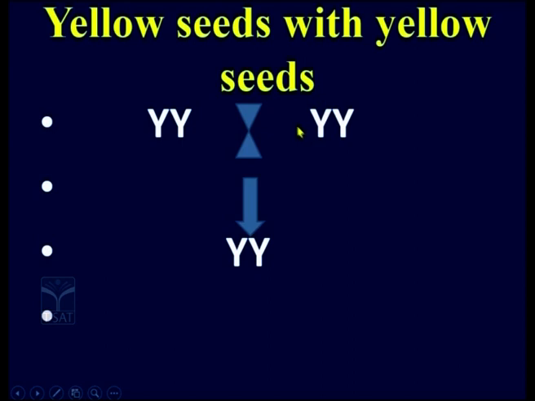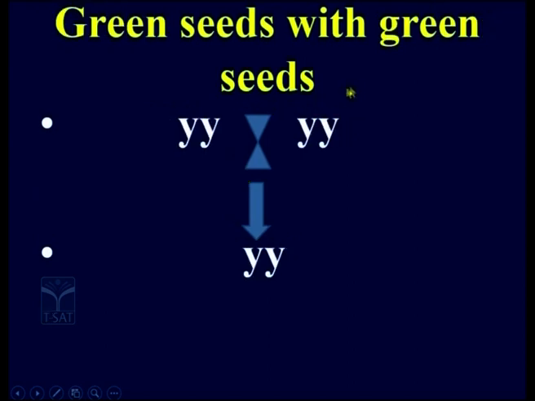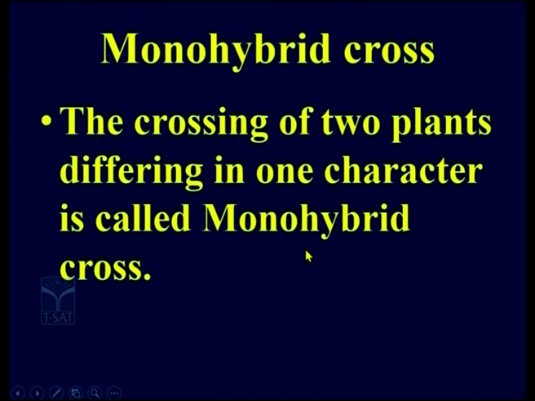If you are going to breed them, then the offspring that we get over here will all have yellow seeds only. So even if you go with self-pollination, yellow seeds with yellow seeds, or with cross-pollination, one plant having yellow seed and the other plant having yellow seed, we still get plants which give yellow colored seeds. Now what about green seeds with green seeds? Suppose we are having green seed plants, the pea we eat, which is green in color. Self-pollinate them or go with cross-pollination, you get plants which all produce green color seeds, right?